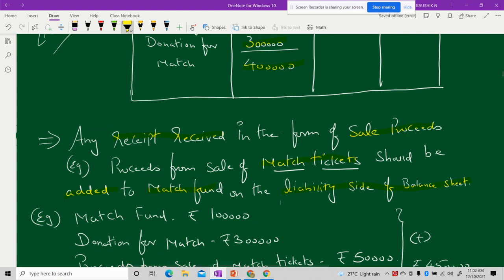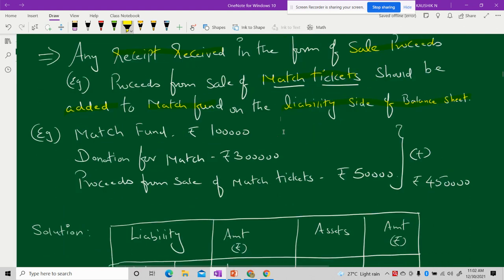So just continuing with the above example, I've just made a small change. The match fund which I'm currently having is 1 lakh, and previously I received donation to the extent of 3 lakh. Now I just mentioned that I have received sale proceeds from the match tickets to the extent of rupees 50,000.